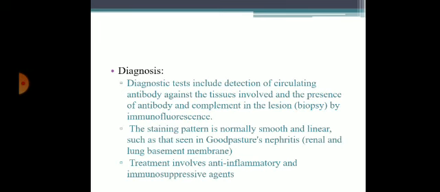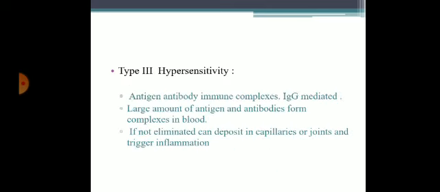Coming to diagnosis of type 2 hypersensitivity. Diagnostic tests include detection of circulating antibodies against the tissue involved and the presence of antibodies and complement in the lesion. Biopsy by the immunofluorescence technique. The staining pattern is normally smooth and linear, as seen in Goodpasture disease.